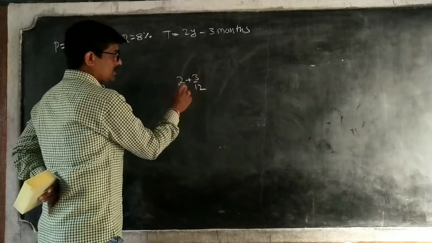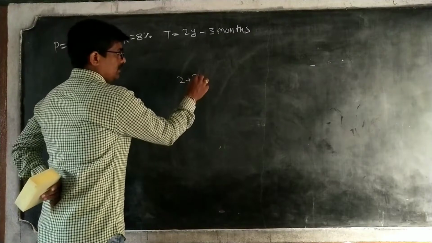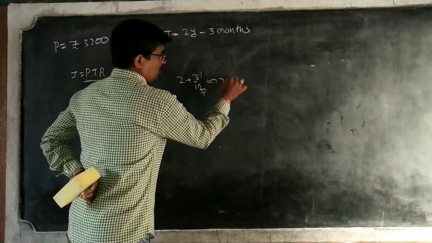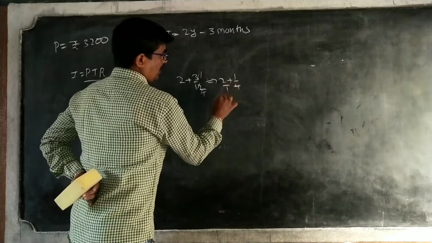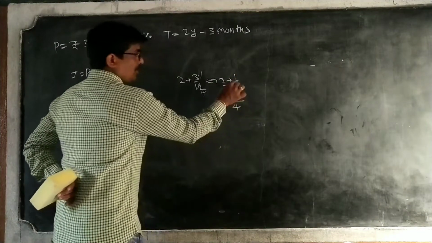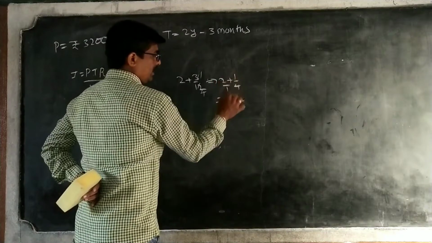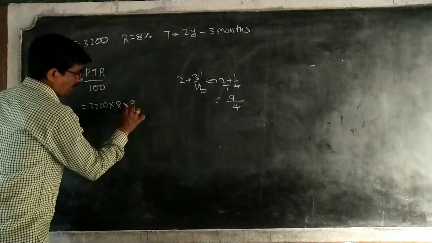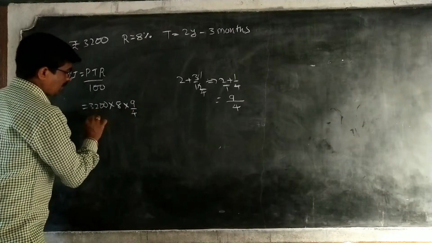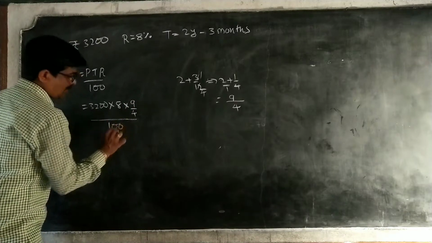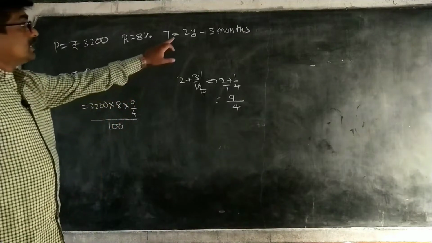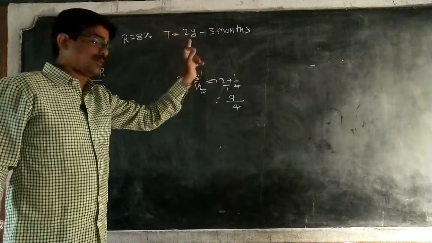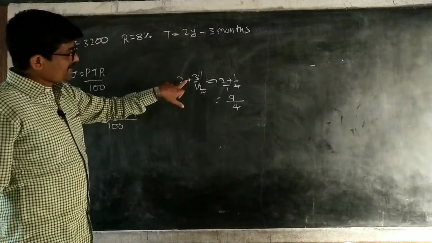So first I am doing 2 plus 3 by 12. 3 ones are 3, 4 threes are 12. That is equal to 2 plus 1 by 4. How to do the LCM? 4 twos are 8, 8 plus 1, 9 by 4. That is equal to 9 by 4 by 100. Okay, just don't be confused. These years I am keeping, these months also have to be taken in years only.